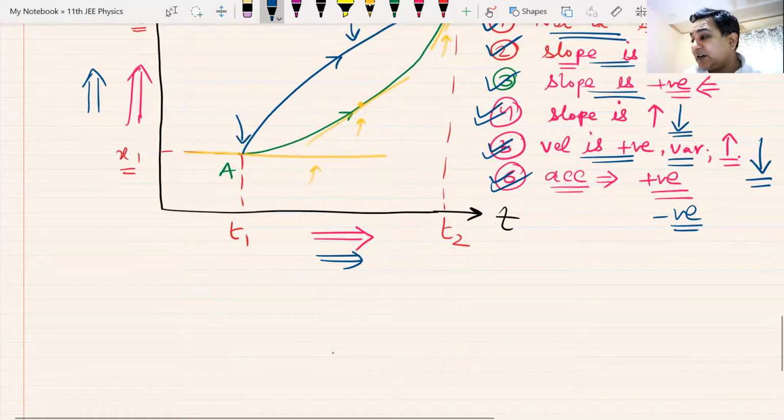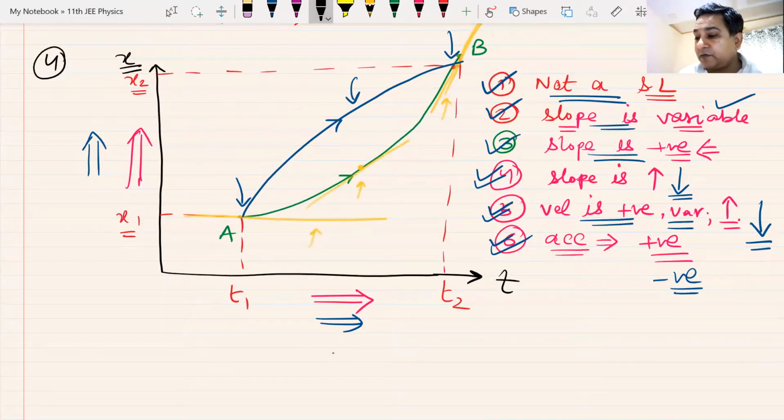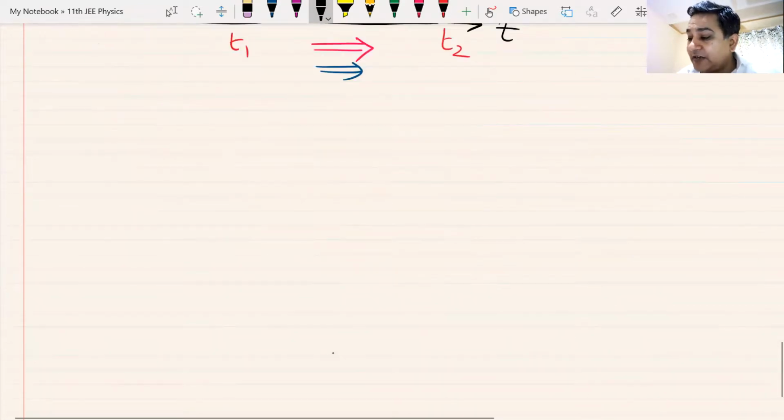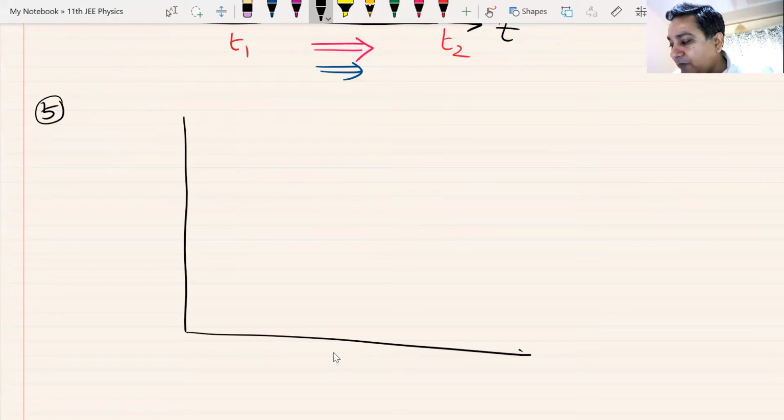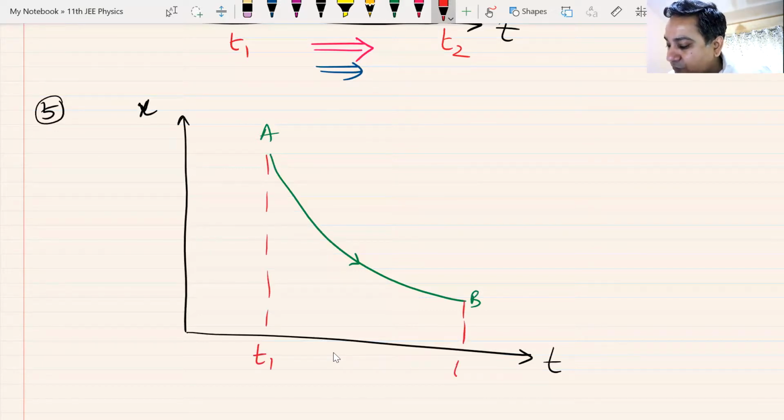And so I will finish the class with the last of these graphs. I'll discuss one of those graphs and I'll leave the rest to you. Graph number 5. Here I have plotted X, here I have plotted T. And the graph looks like this from A to B, quickly. This is time T1, this is time T2. This is position X1. This is position X2.